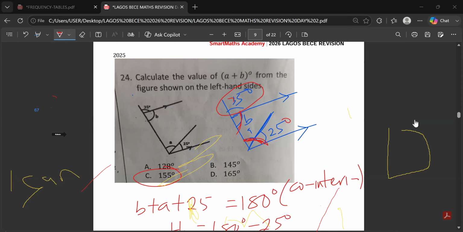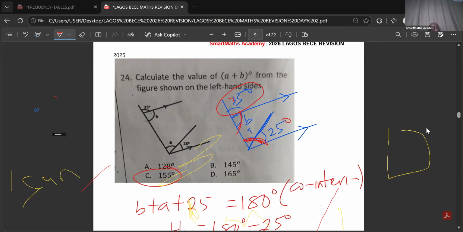My question, about the picture you are showing now. I was thinking that if there's another method of doing it, instead of the co-interior angle you were using. I was thinking that you find the angle with 180 and that 35, then you find B, and you find the 90 degrees with the 25, then you find A, and then you minus it from 180. Can you get the answer that way?